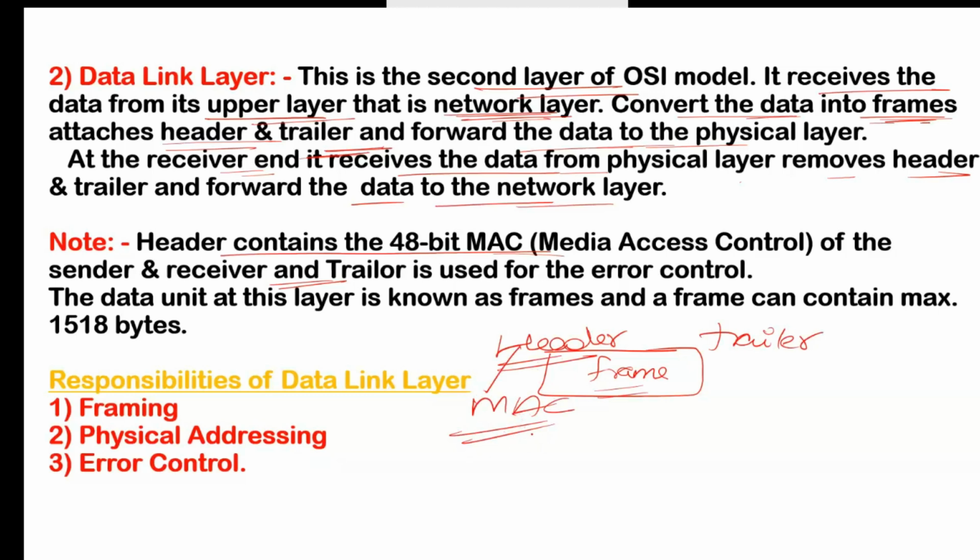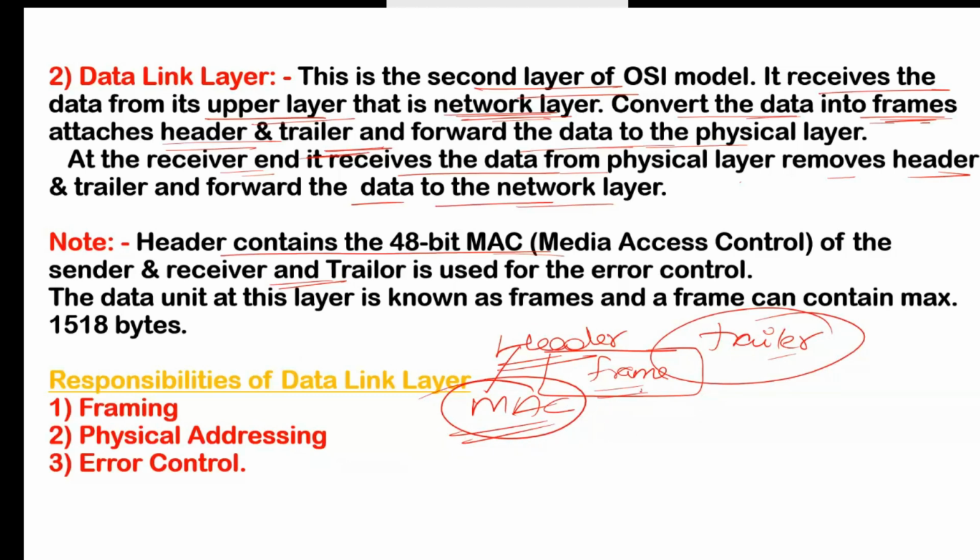That is the physical address of devices by which your device or your switch will understand on which device I have to send the data. You send the data from first to third one or to the fourth one. So it will decide according to this MAC address. So here both the sender and receiver MAC address is available. Trailer means what? Trailer is used for error control. It will control the error.